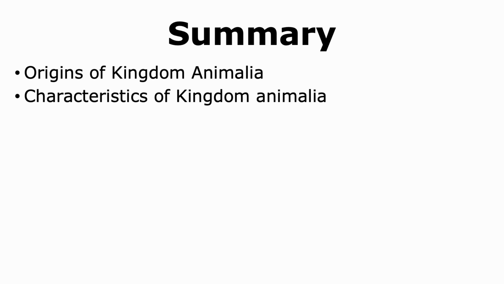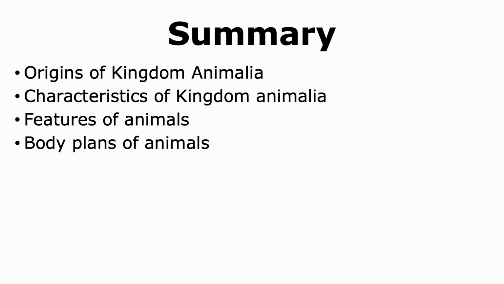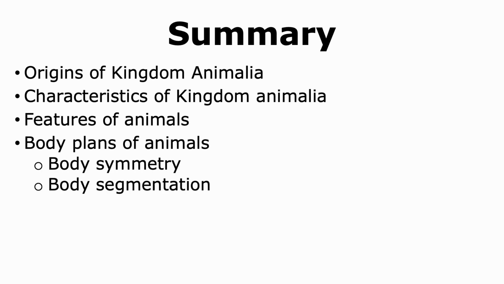With this, we come to the end of our talk, where we learned that kingdom Animalia evolved from protists like choanoflagellates. We also learned different characteristics of organisms that are present in kingdom Animalia, which includes that they are multicellular, eukaryotic, heterotrophic organisms. We learned about different features of animals, as well as body plans of animals, which included body symmetry, body segmentation, and body cavity.